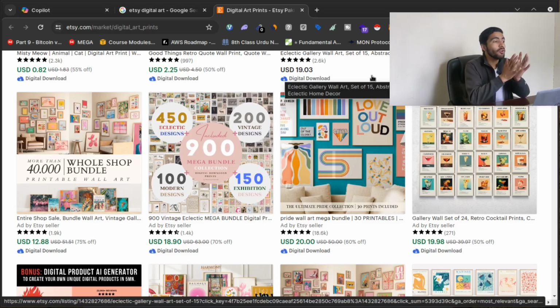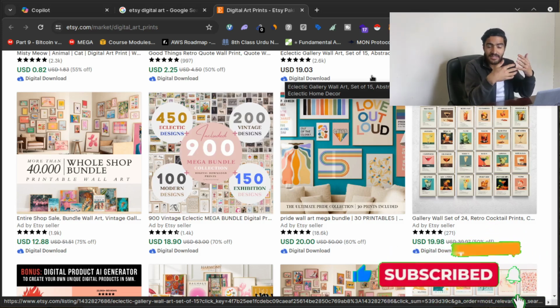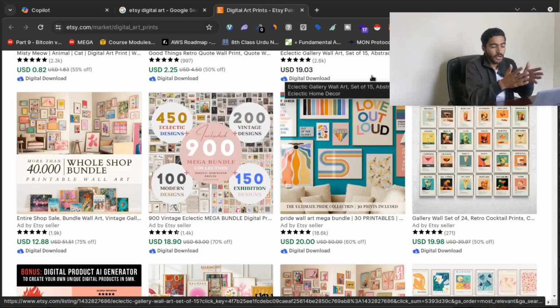So this is the most simple way to make money online using artificial intelligence, using AI generated art, using AI generated graphics. You just have to get the experience of writing prompts, and you just have to get the experience of enhancing the resolution of your picture so that it will look good in print.